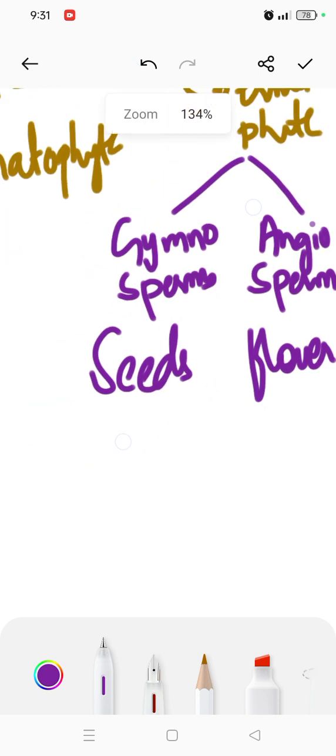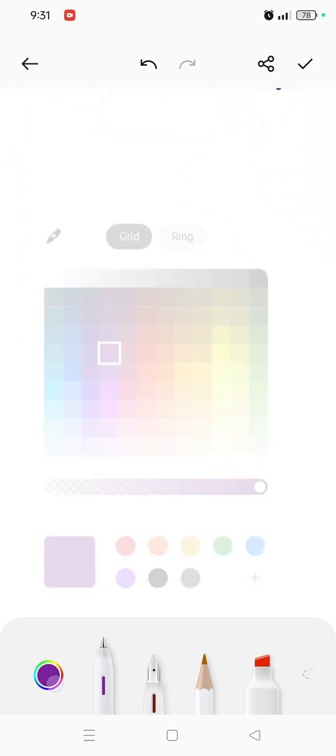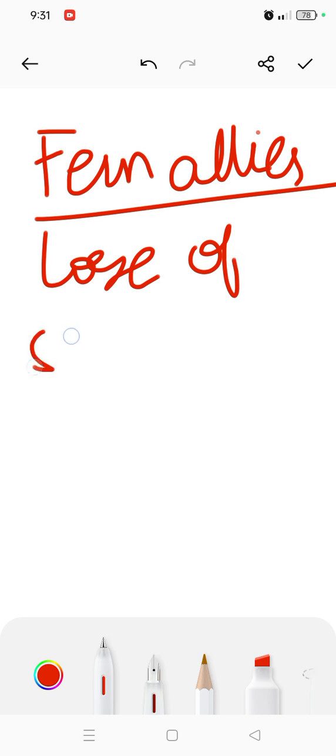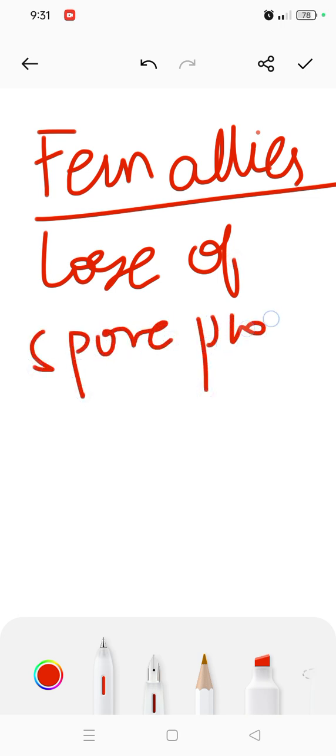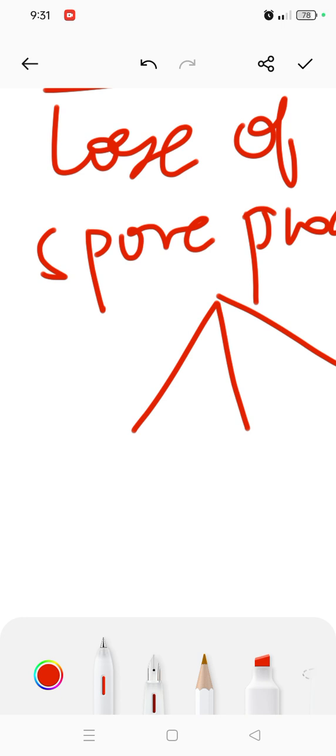Okay, so this is the classification, but at this moment we are going to discuss seedless vascular plants, this non-spermatophyte one. Before I continue, we have another term which is written in our book, which is fern allies. This is referred to as a loose assemblage of spore-producing vascular plants. And this is again divided into three parts, which is also important. These are called subdivisions.